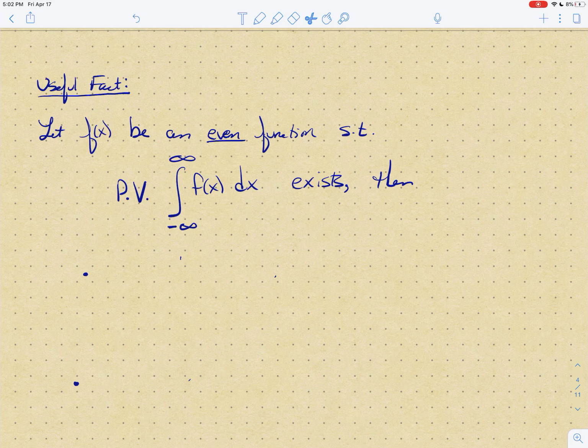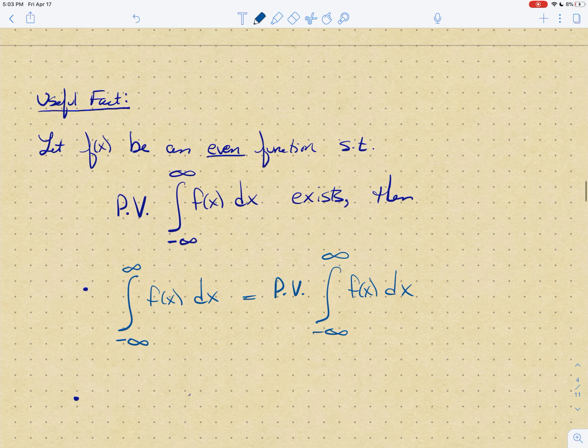So I decided to call this a useful fact, for lack of a better word. Let f of x be an even function such that its Cauchy principal value exists. Then in that case, when f is even, the improper integral from minus infinity to infinity of f of x dx does converge and is equal to its Cauchy principal value. And so that is really great to know.